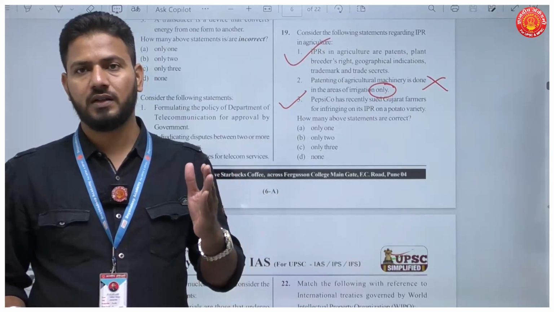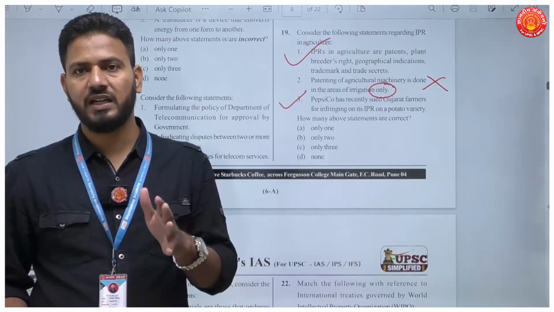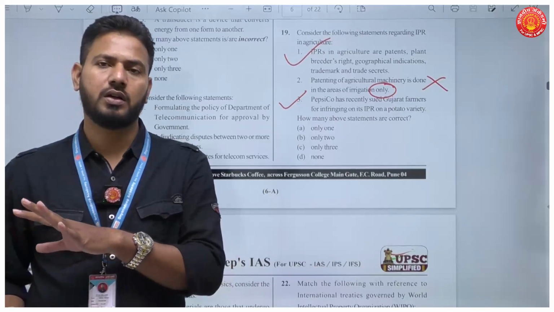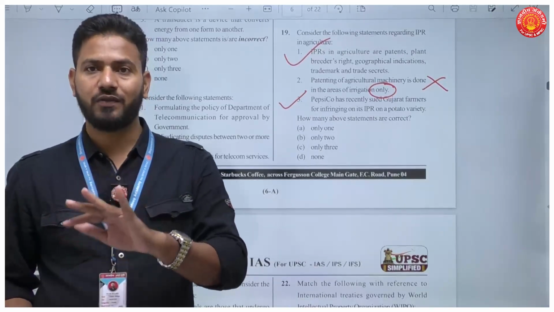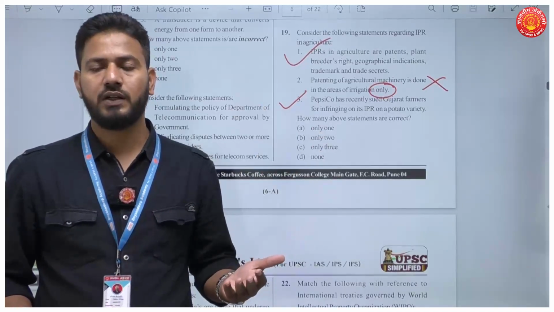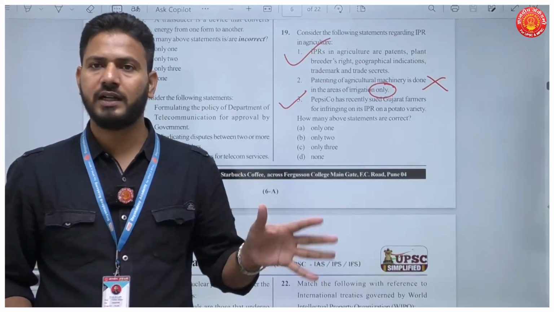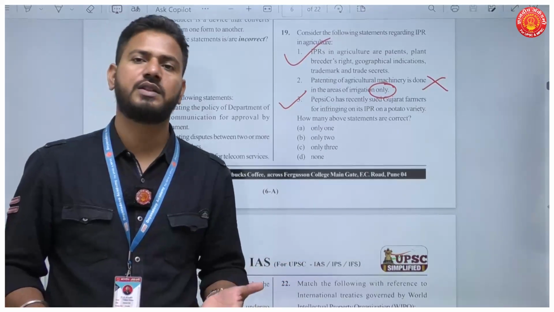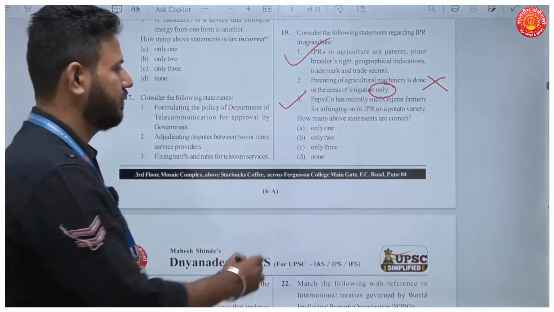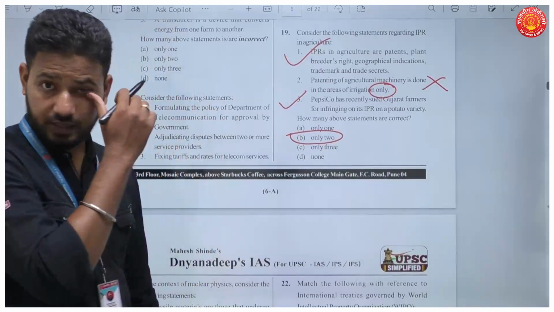It was granted patent rights in India in 2016 for a period of 5 years, but it was withdrawn back in 2021. It is after this that farmers started cultivating it and PepsiCo went to the courts, but the courts denied this patent or evergreening of this patent. So this statement is also correct. How many statements are correct here? Only 2 statements are correct.